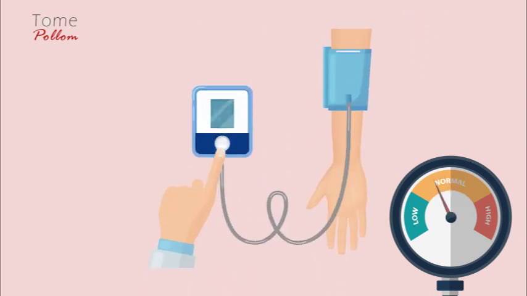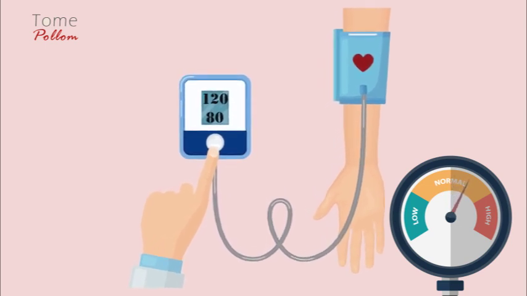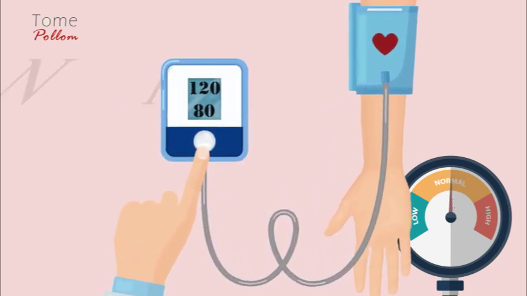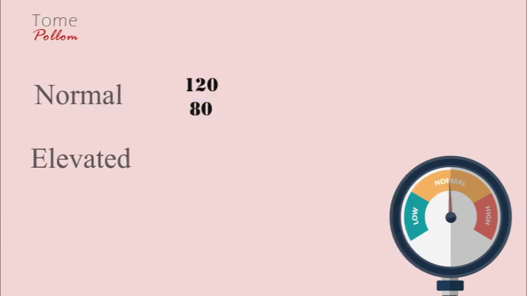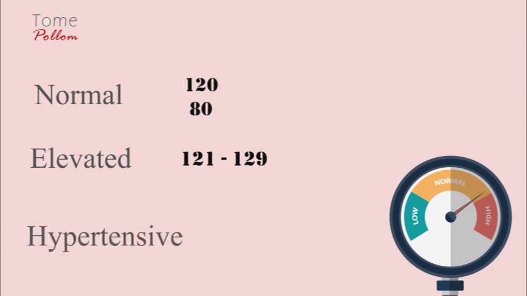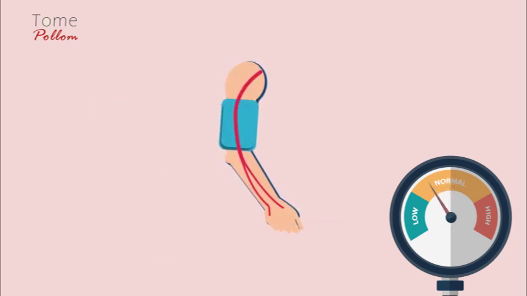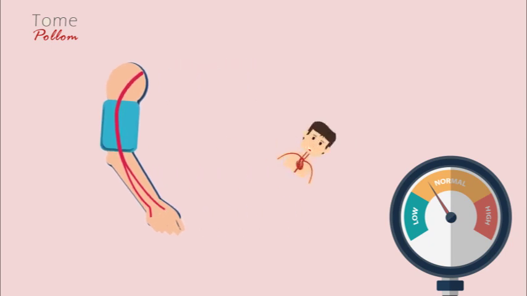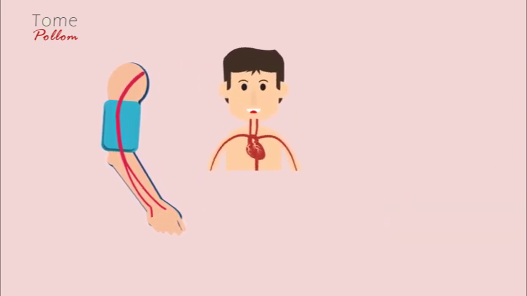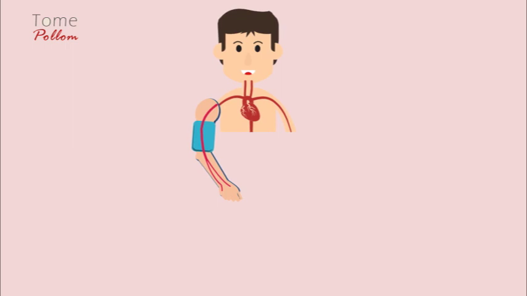Blood pressure is normally less than or equal to 120 mm mercury systolic and less than or equal to 80 mm mercury diastolic. Elevated blood pressures are between 121 to 129 mm mercury systolic, and a patient is considered hypertensive when 3 separate blood pressure readings are greater than 130 systolic and 80 diastolic. Although this represents the pressure within the arm, usually upper arm and brachial artery, this is slightly different than the pressure found in the aorta or other distributing arteries. Nevertheless, we use it as the standard value for systemic blood pressure.